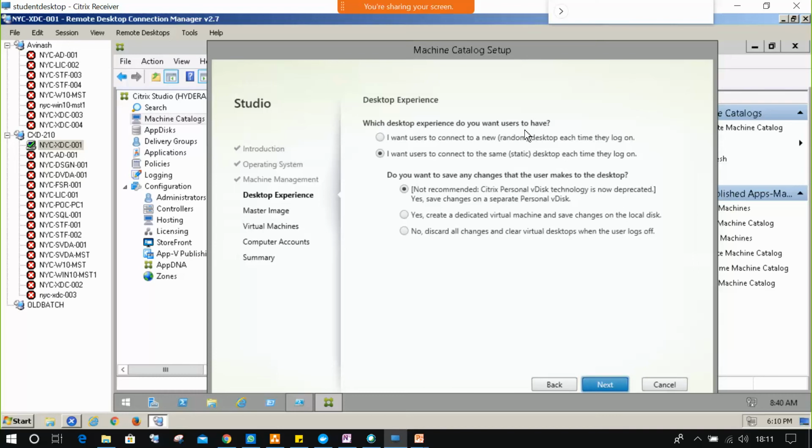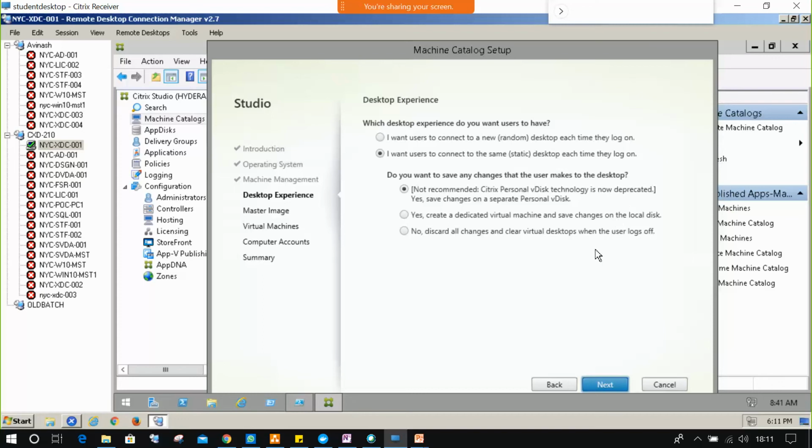Random means I cannot save my data because every time I'm getting a new desktop. I would not be able to save my data. But in static, it's a permanent machine, so I can save my data. That's the only difference. Okay, and this is not recommended. Not recommended means the personal vdisk concept is removed. The concept is removed in XenDesktop 7.15. Deprecated means removed.